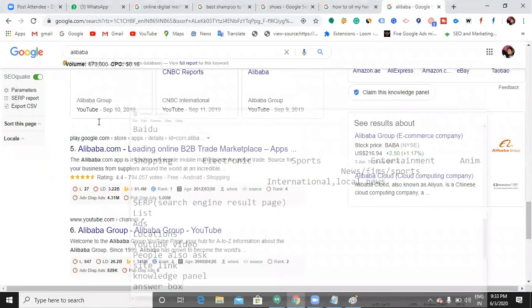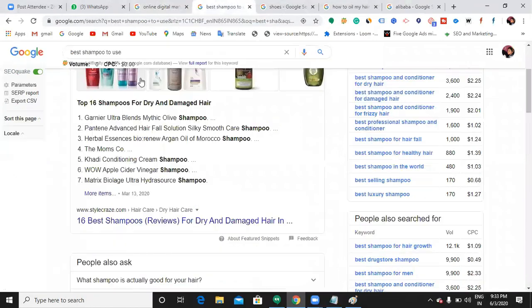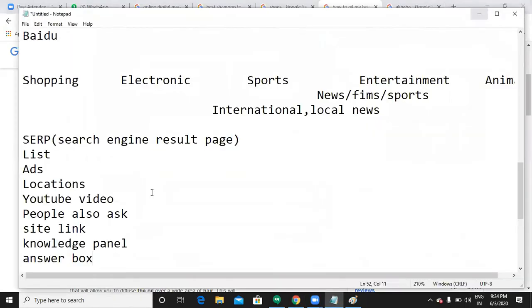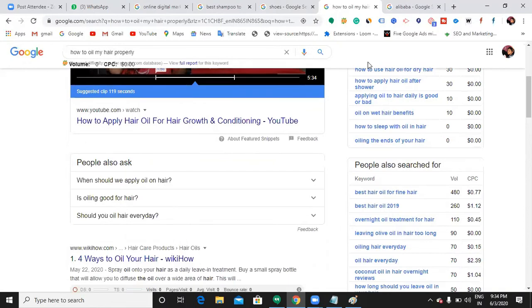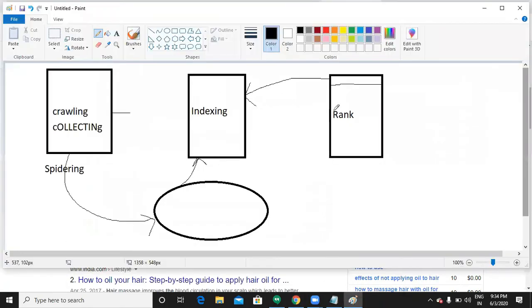When I search with this keyword, it is showing me ads. When I search with this keyword, it is showing me a list. When I search, it is showing me some location. So here Google is trying to understand the user's intention: what exactly he is looking for, what information I have to give him. Google decides all these things with the help of SEO only. Whatever results you are going to see in a SERP have already been indexed. Only indexed pages can be seen in a SERP.